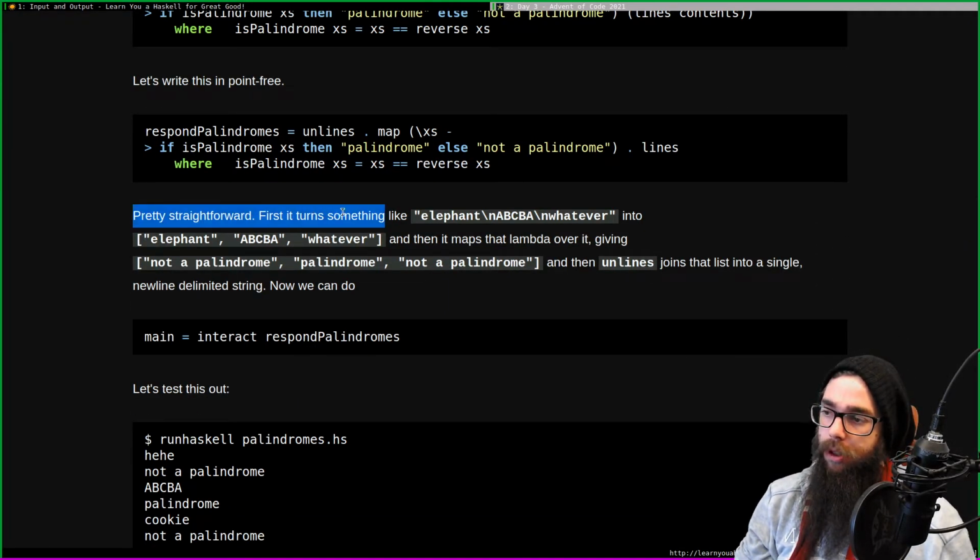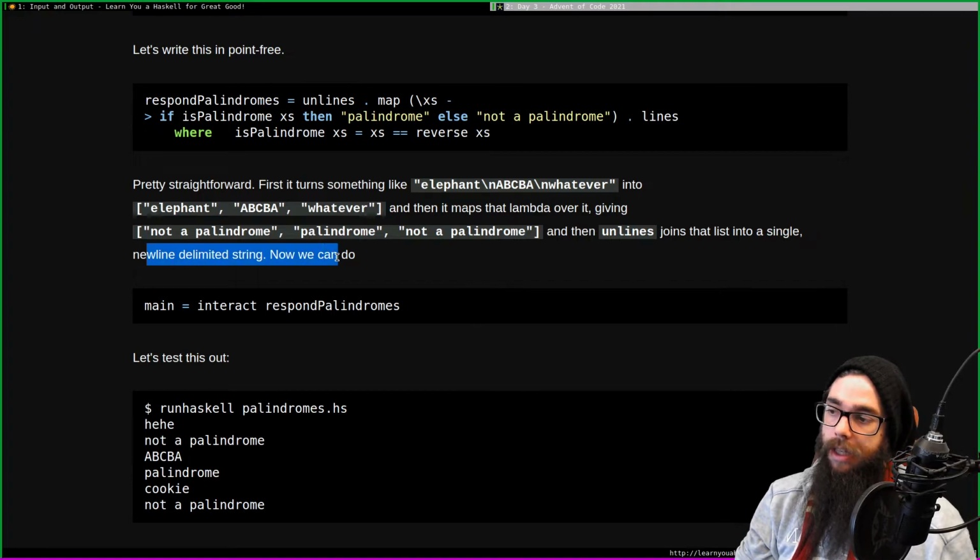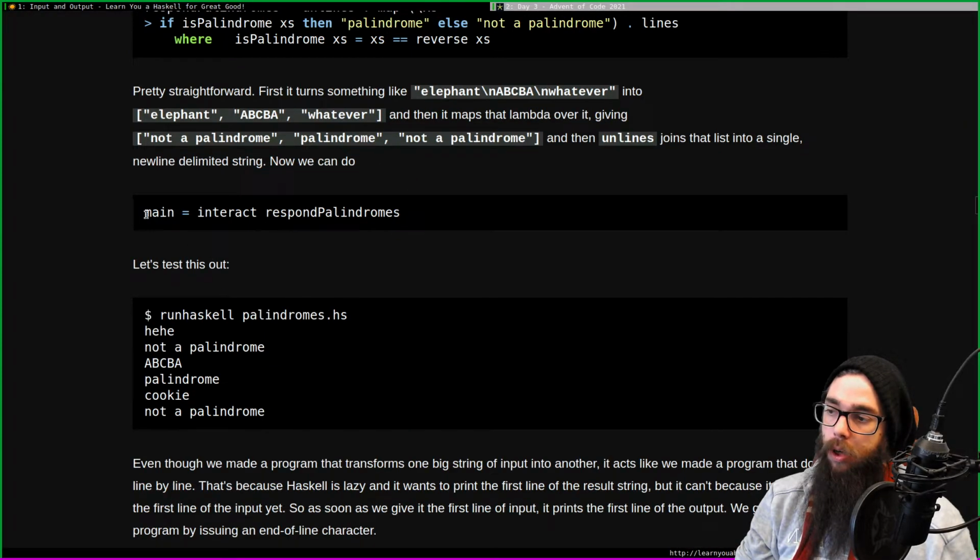Pretty straightforward. First, it turns something like this into elephant. It turns the elephant into a list of strings with lines. And then it maps the lambda over it, giving not a palindrome, palindrome, not a palindrome. And then unlines joins them into a new line delimited string. And now we can do main interact.